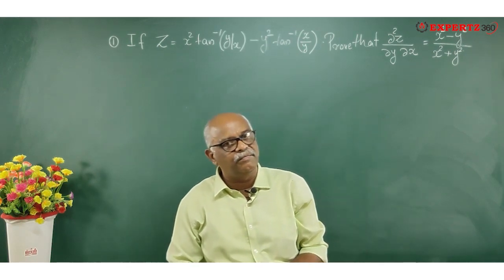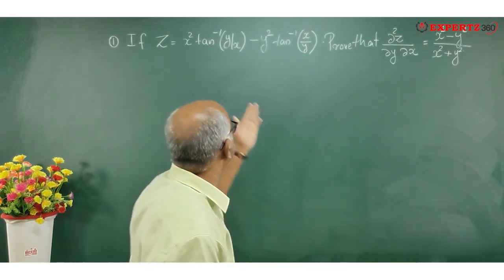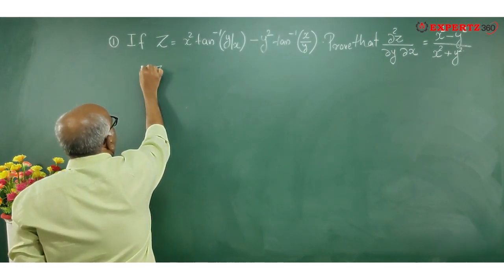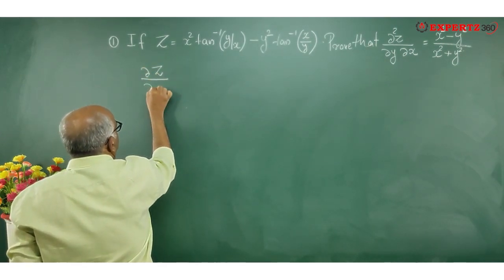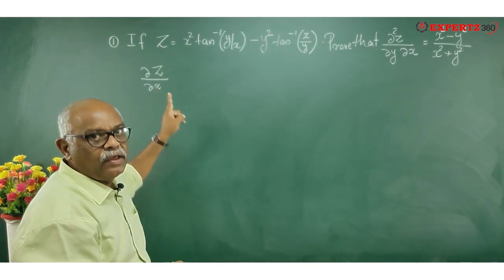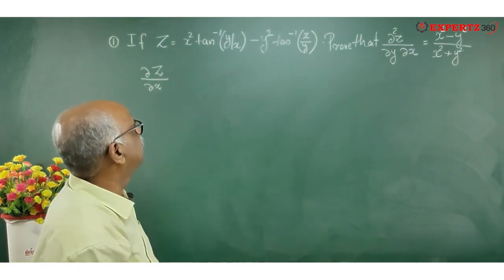So now let us go for the problem. ∂z divided by ∂x. I am going to differentiate this with respect to x, keeping y as a constant.